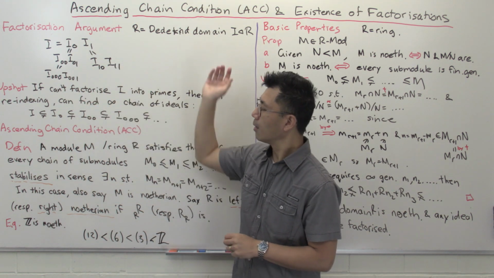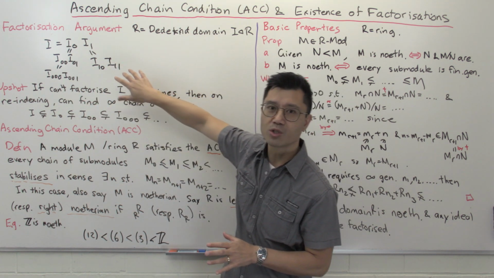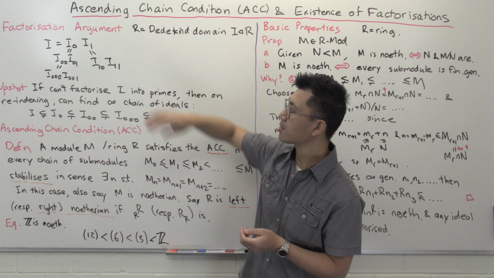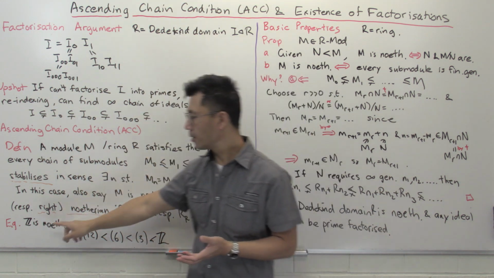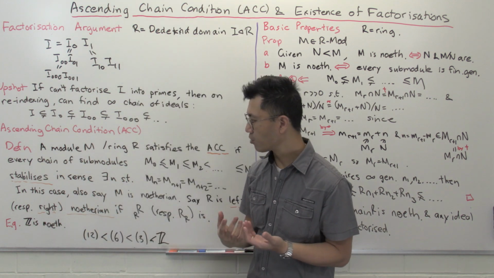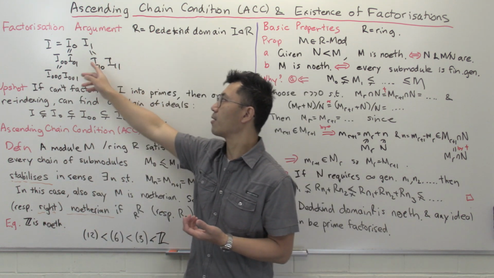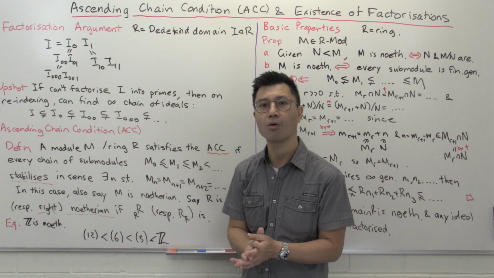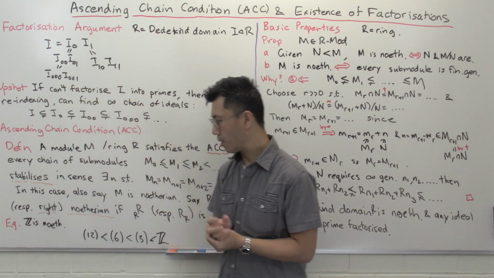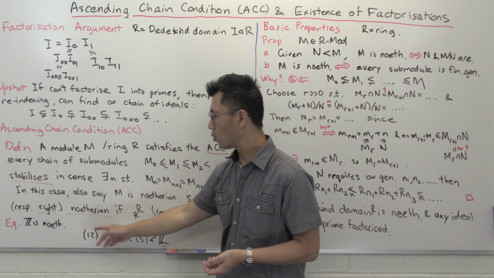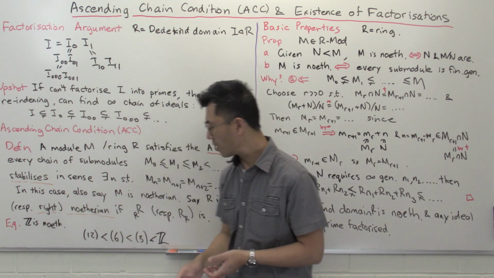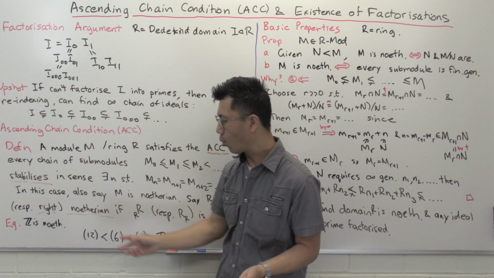So let's do a simple example of something which is noetherian, which also shows you how it captures what's going on in this argument here. This argument was for showing that in the integers Z there exists prime factorisation, and that's because when you keep factorising, eventually the numbers get so small that you have to stop at primes. What's happening here is, let's look at the chains of ideals inside here with a simple example, and then you see why it's noetherian.